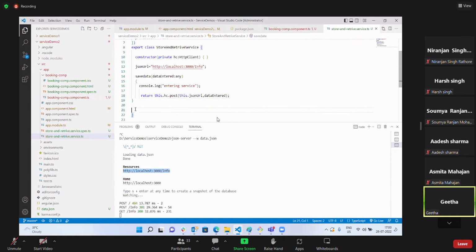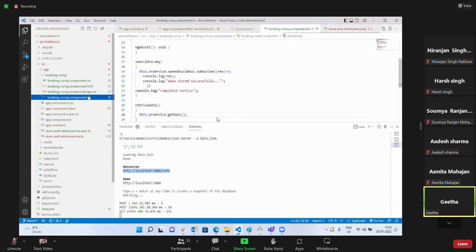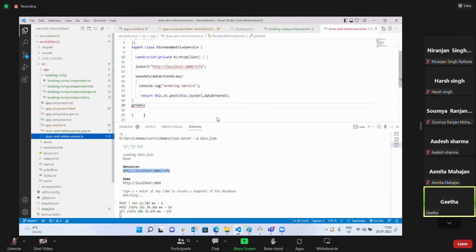So here in my service, I'll have that getData method because I have called it from here. getData is my method name, and it is going to be inside my service.